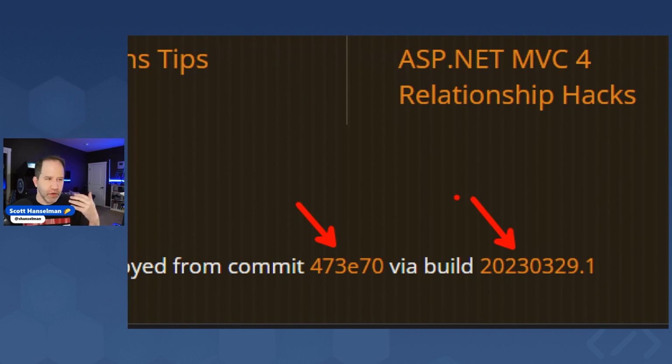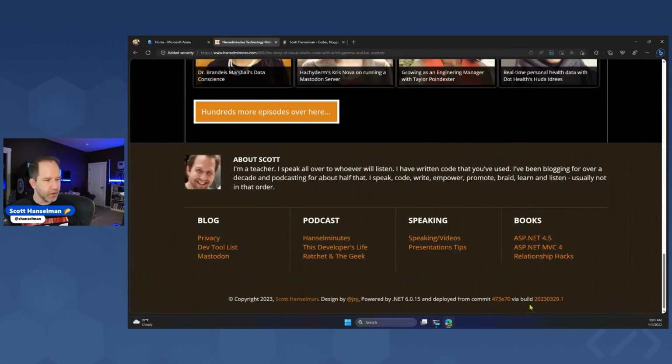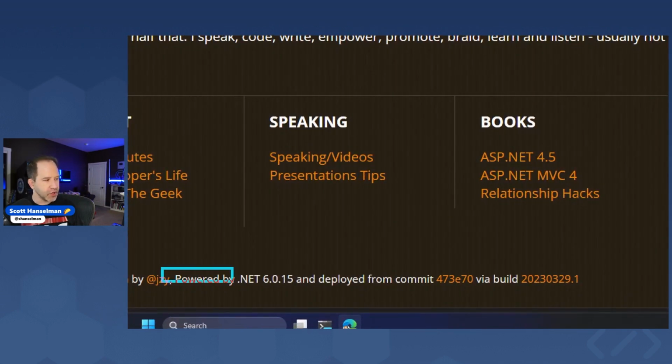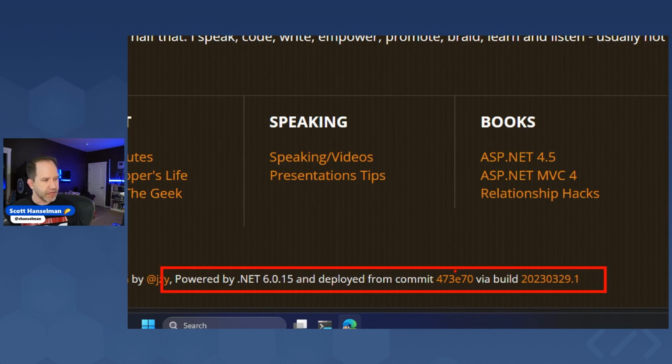So I went and took this website and I made sure that I had that code in Git and GitHub. I hooked it up with, in my case, Azure DevOps, although some of my other sites use GitHub Actions. And then by putting this information here, which helps me. Now, some people might say you shouldn't put that stuff there. That's actually behind passwords. And maybe that's a security problem.